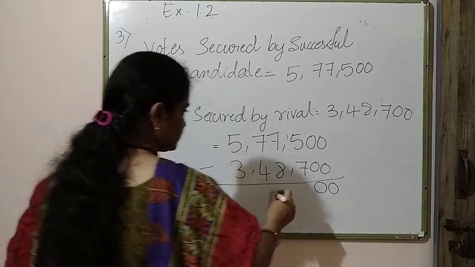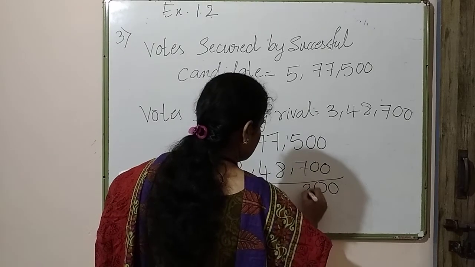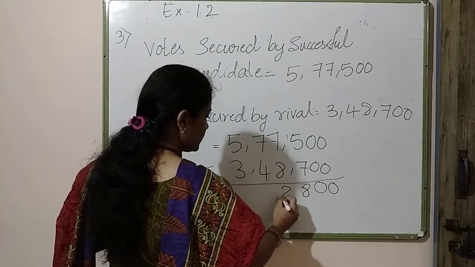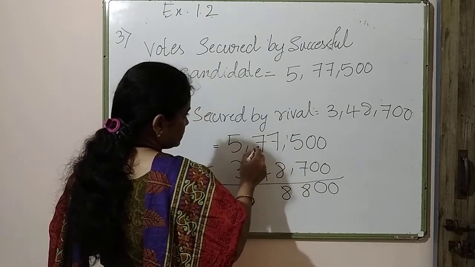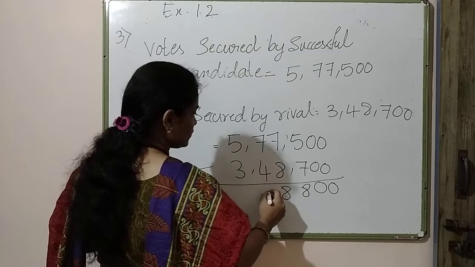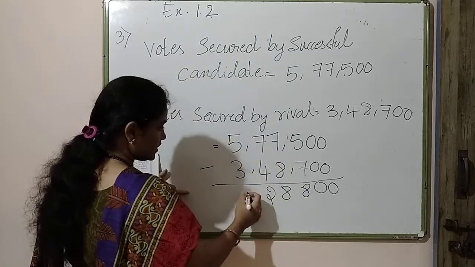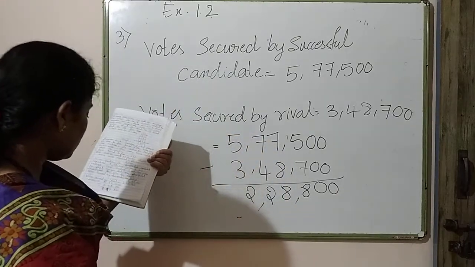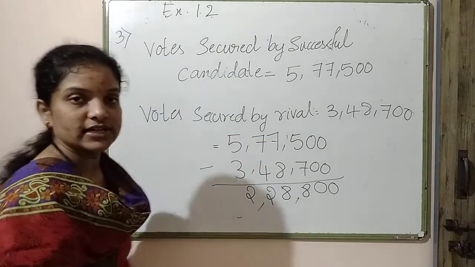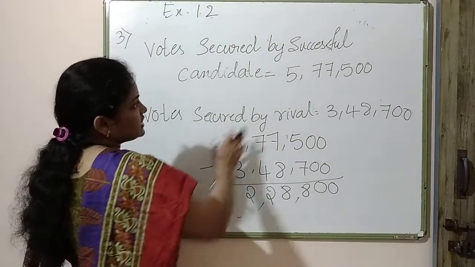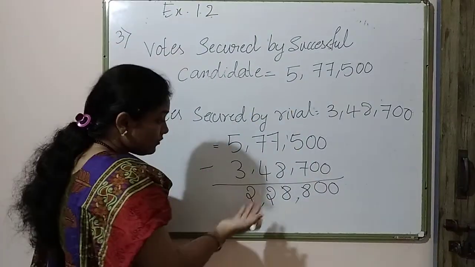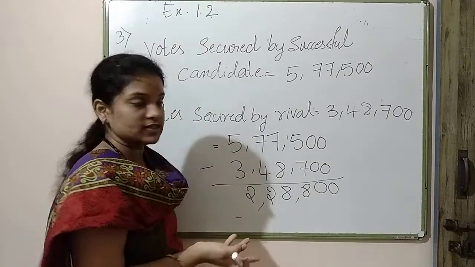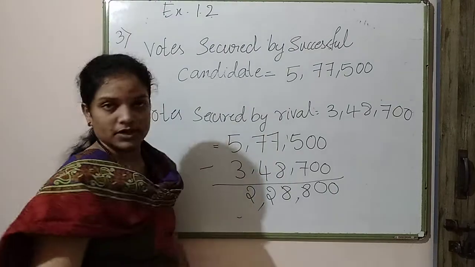It is 8. Okay. Now this is 6. 16 minus 8 is 8. Now here also it is 6. 6 minus 4 is 2. And 5 minus 3 is 2. So how many votes? It is 2,28,800 votes. So this successful man, he received 2,28,800 more votes than this rival person. Okay.